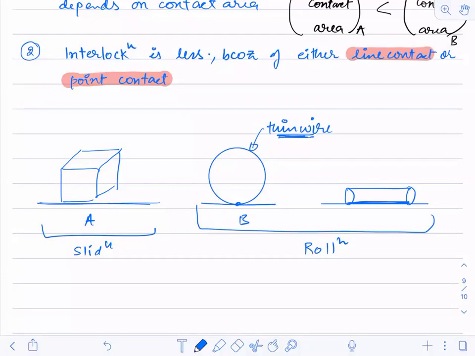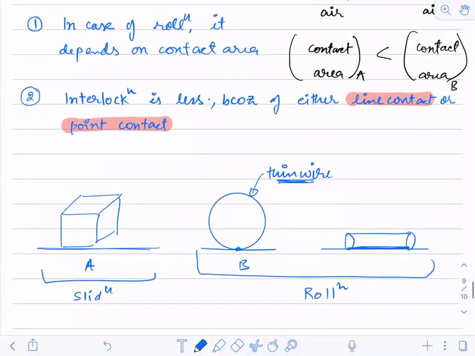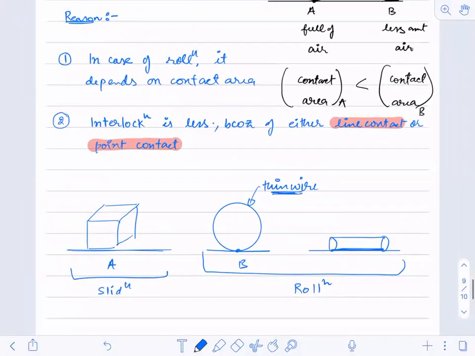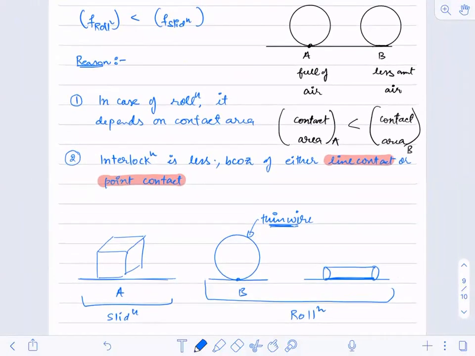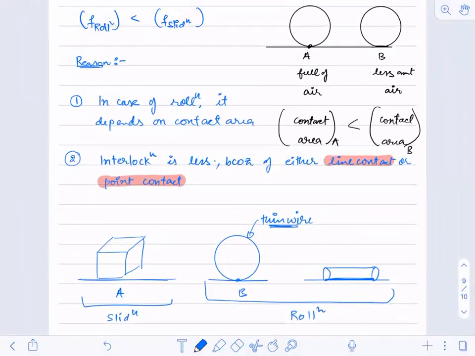So this is all about rolling friction. You will study it in much more detail in higher classes. In class 11th, you will just see the mathematical equations of these things. But when you go on to study at the PG and UG level, you'll study more about rolling friction there. Okay. Now,